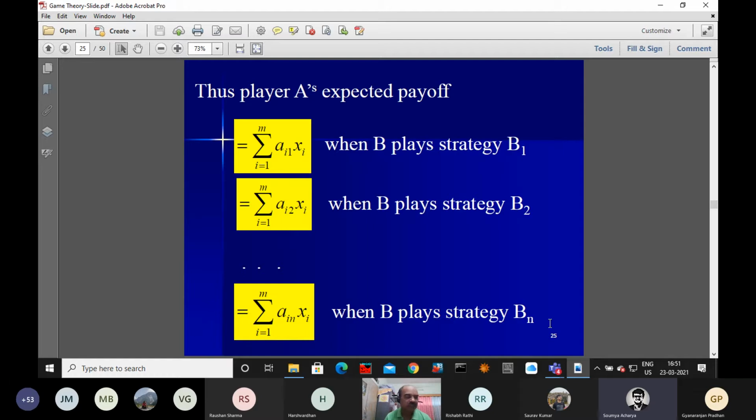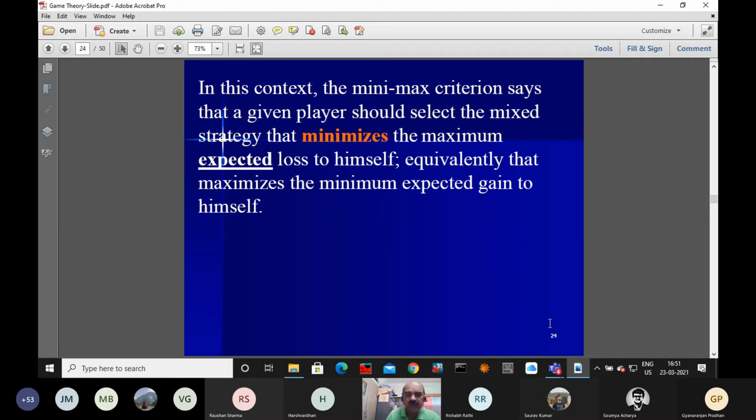Okay. See, what I have told earlier, you must have remembered. So minimax and maximin, individually you have calculated the expected value. What is player A's ambition?